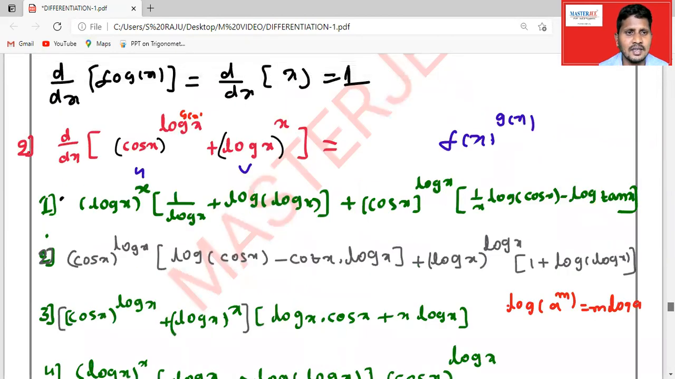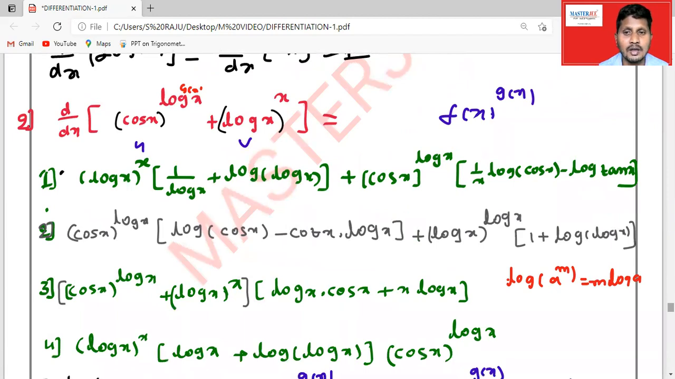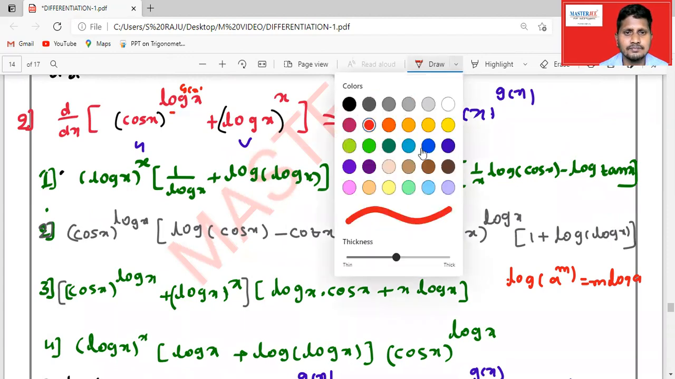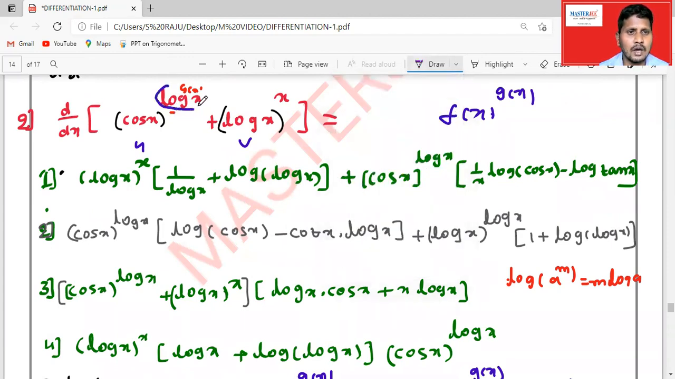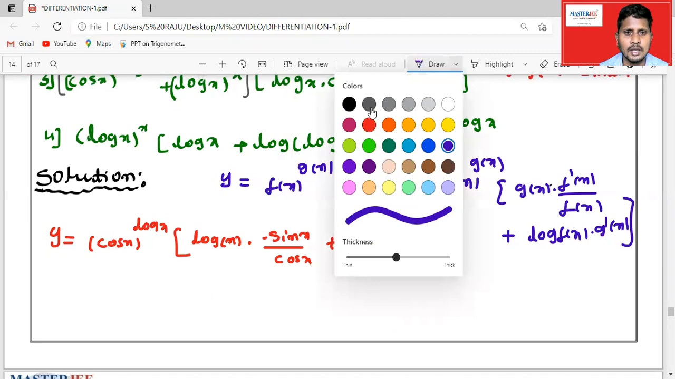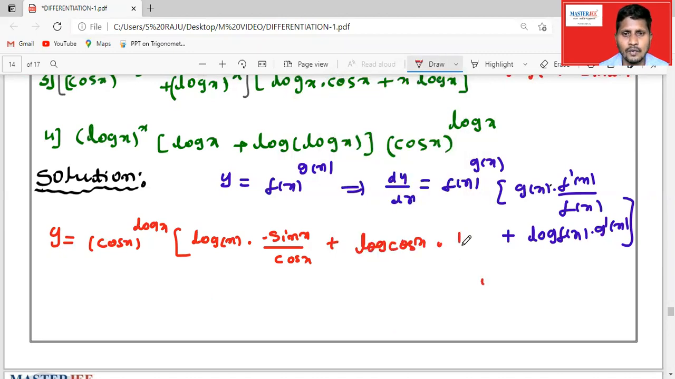So g dash of x is, that is power log x derivative. Here the power is clearly, what is the power here? Log x, right? So log x is g of x. Then the derivative of g of x here, we are going to get 1 by x.